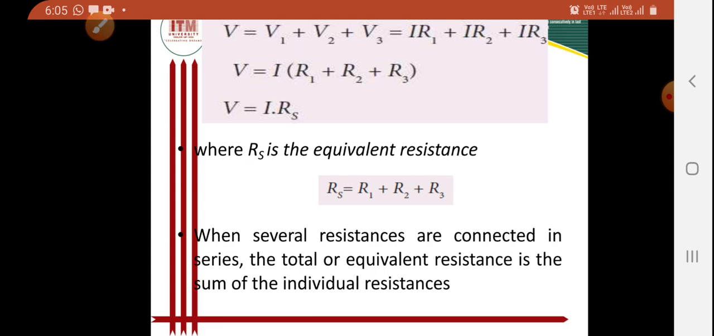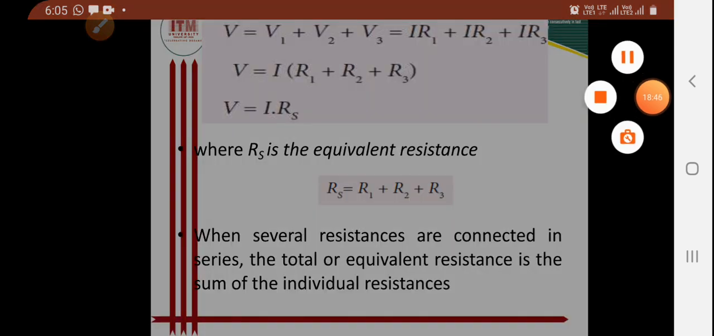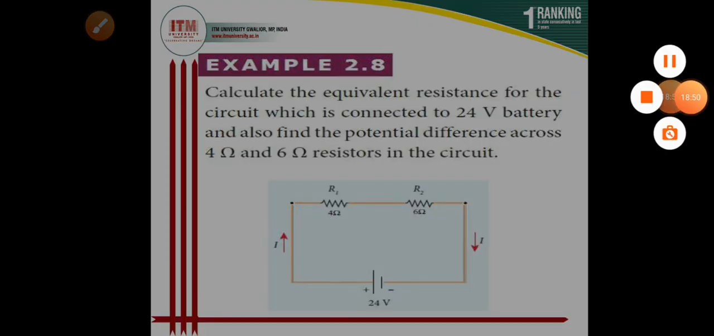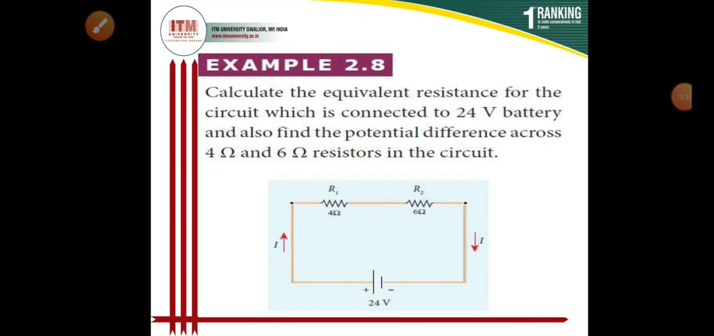Now come to a numerical. Calculate the equivalent resistance for the circuit which is connected to a 24 volt battery, and also find the potential difference across the 4 ohm and 6 ohm resistor in the circuit.